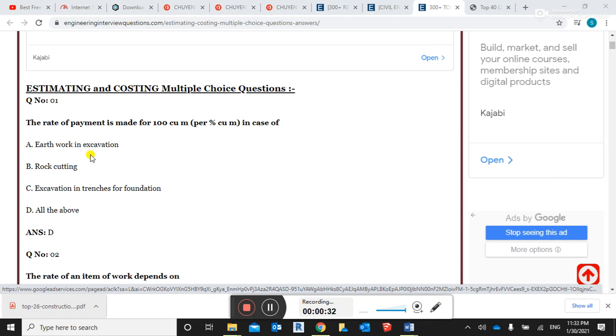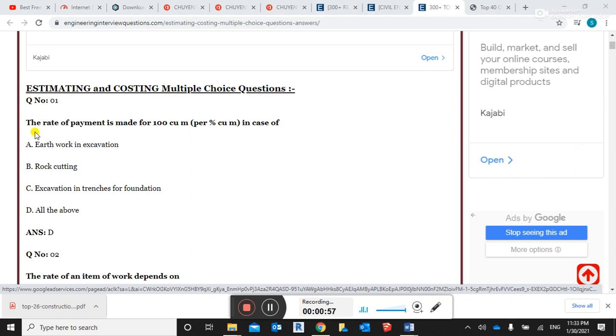MCQ, multiple choice questions, are frequently asked in exams and interviews. I'm 100% sure that if we know these questions, we will pass the interview and get the job guaranteed. Let's start one by one.